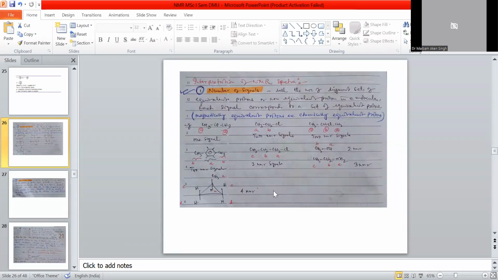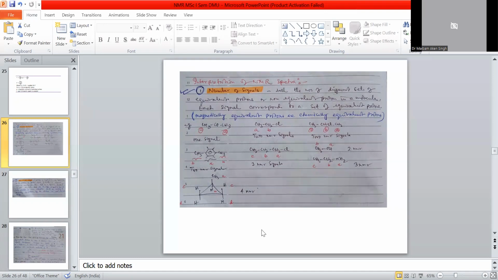Now we proceed to the continuation part of this NMR. Just in the last class, some questions were given for preparation.